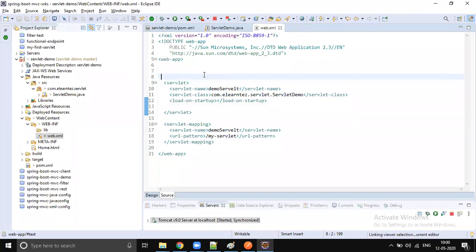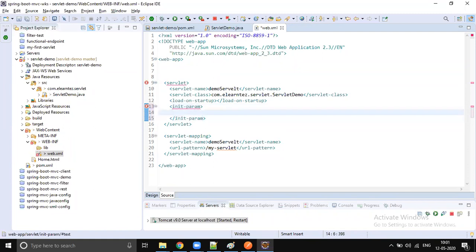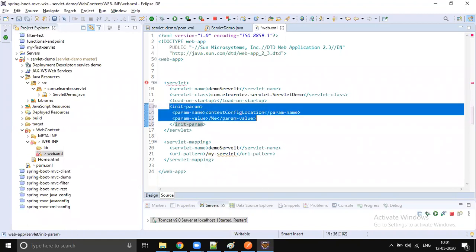Especially whenever we are working with a Spring application, for the DispatcherServlet you can pass your XML configuration information. You write your Spring configuration file, so how do you pass that information? By using init parameter only. If it is a Spring application, you will pass one init parameter, and the parameter name is not going to change. It is contextConfigLocation. Here, for the parameter value, you give the path where you stored your XML file.